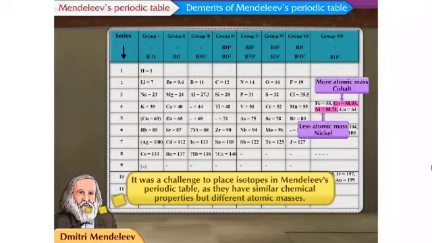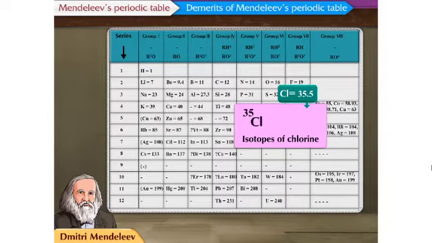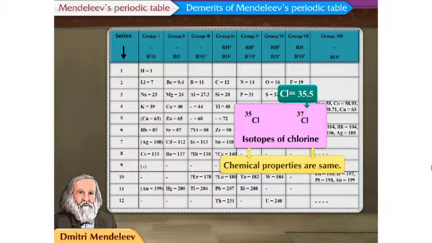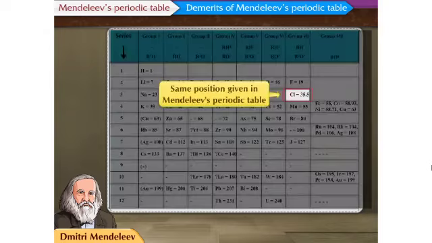It was a challenge to place isotopes in Mendeleev's periodic table as they have similar chemical properties but different atomic masses. Let us take the example of chlorine, which has two isotopes, Cl35 and Cl37. Their atomic masses are 35 and 37 respectively, but their chemical properties are the same, because of which they have been given the same position in Mendeleev's periodic table.